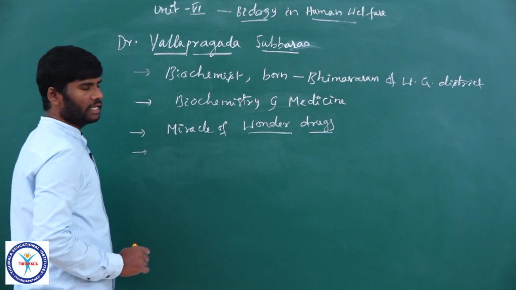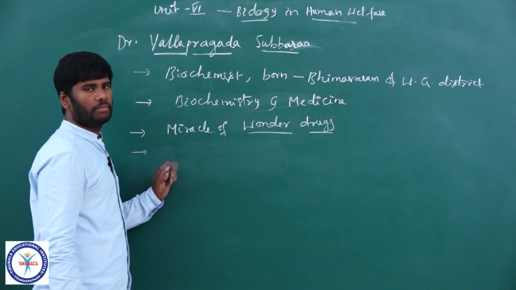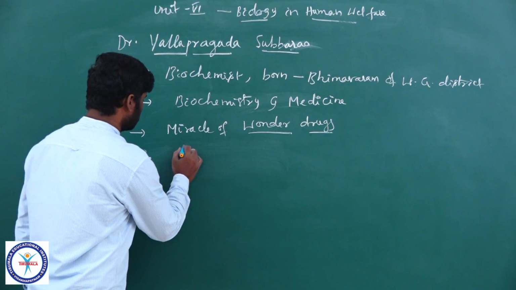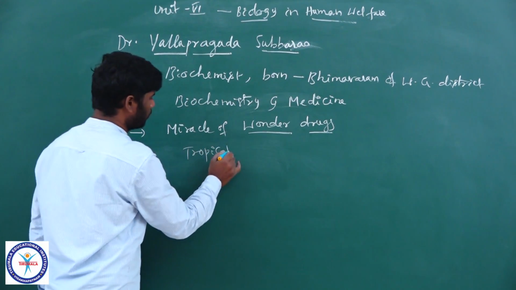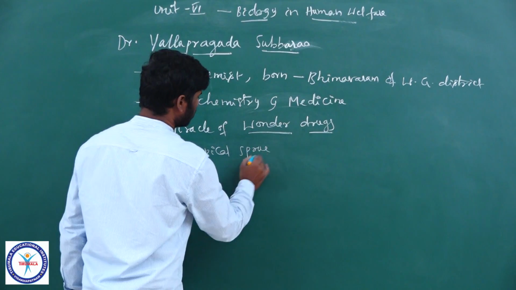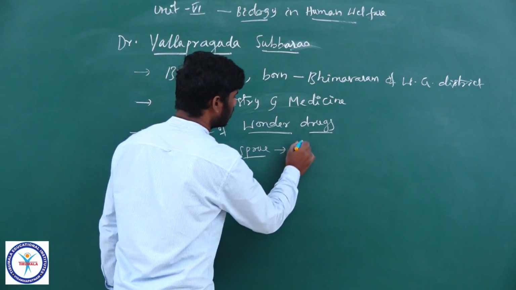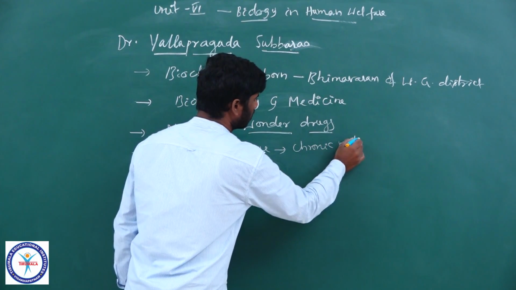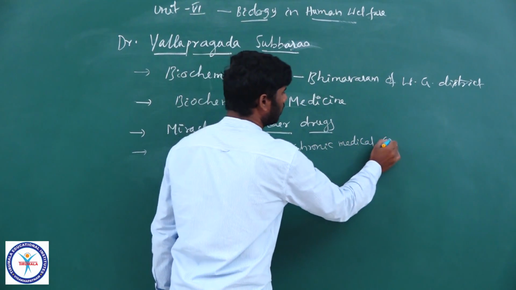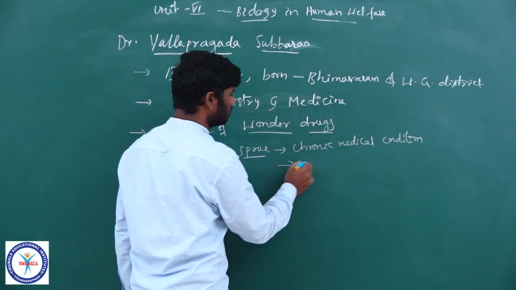While he was studying in Madras Medical College, his younger and elder brothers died due to tropical sprue disease. What is tropical sprue? It is a chronic medical condition which affects both children and adults.